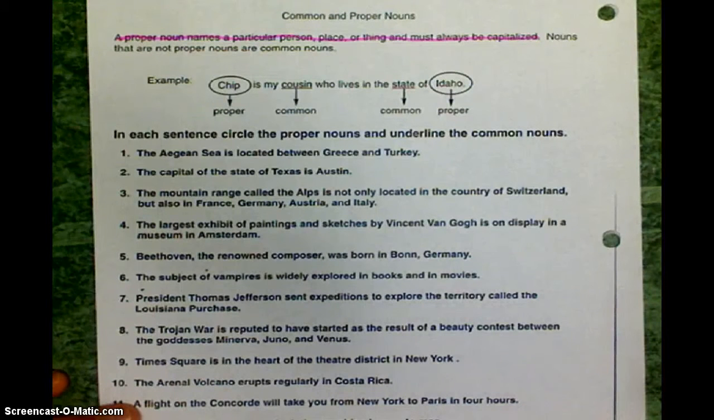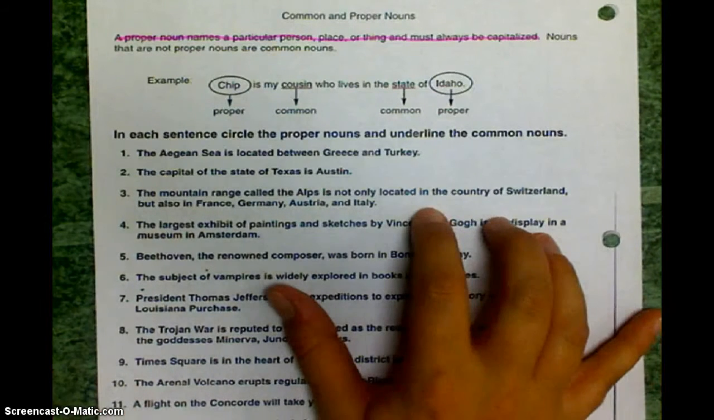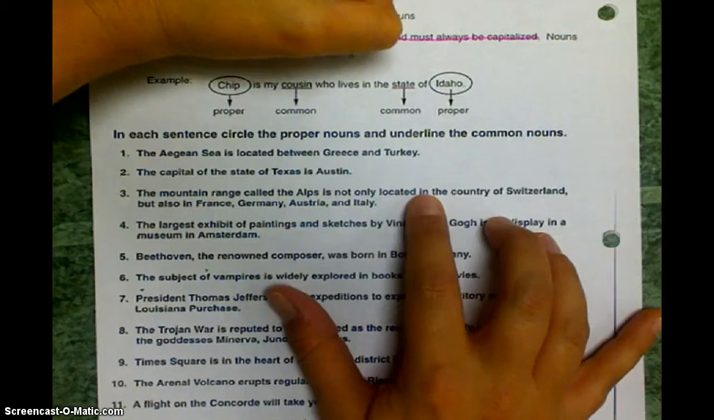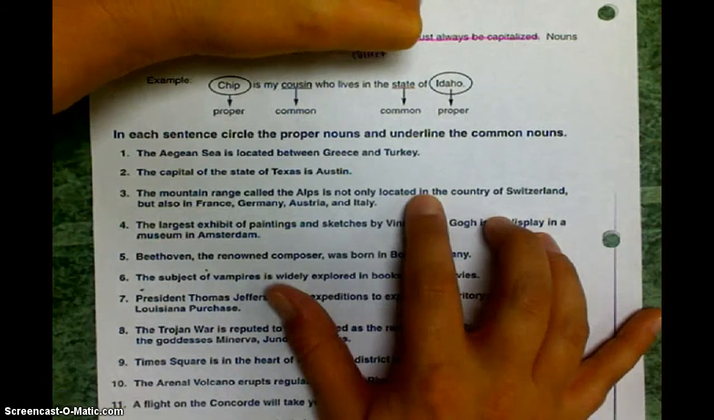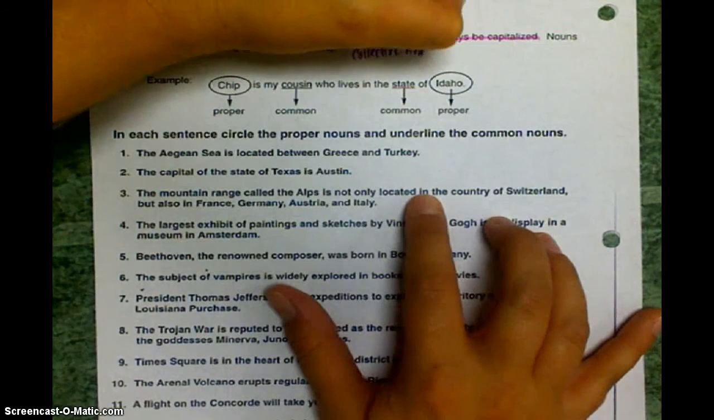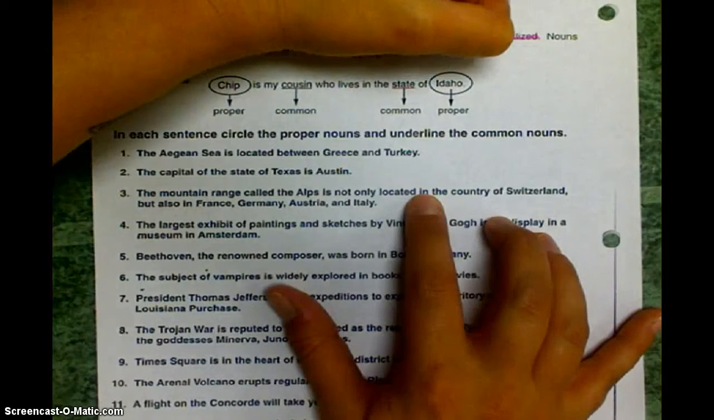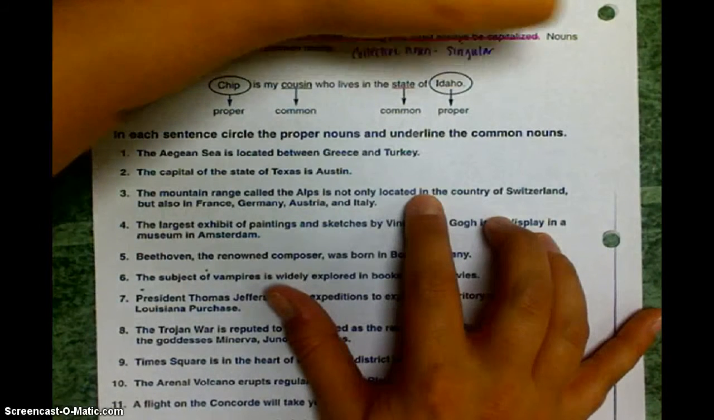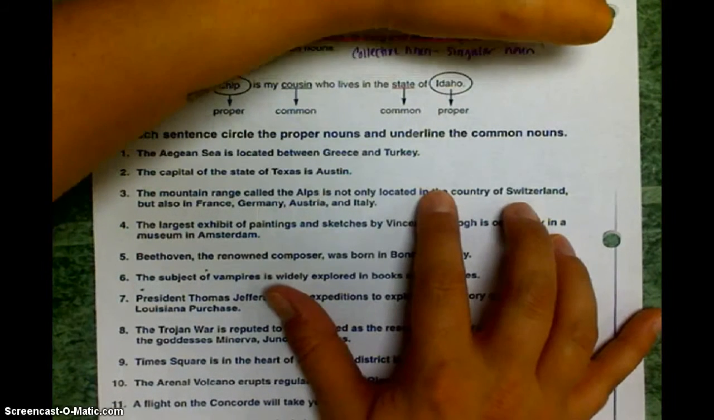Okay. So what we want to do, and also, ladies and gentlemen, another type of common noun is a collective noun. And we're not going to do any lesson on that, but we are going to write it down here. A collective noun is a singular noun that represents a group.